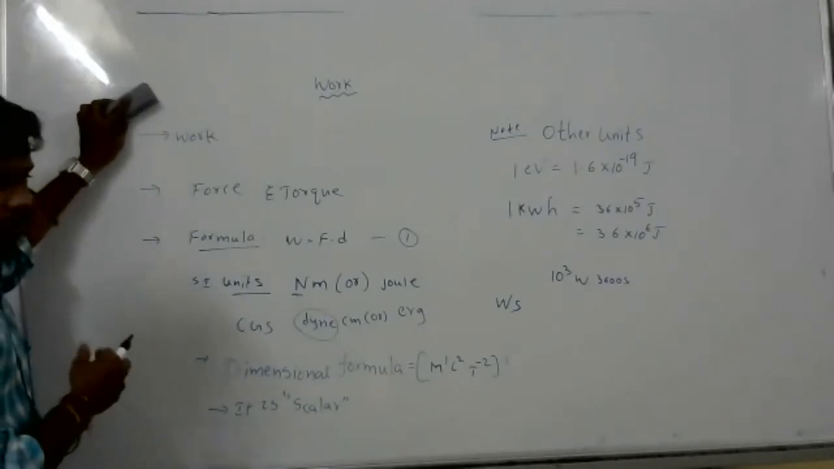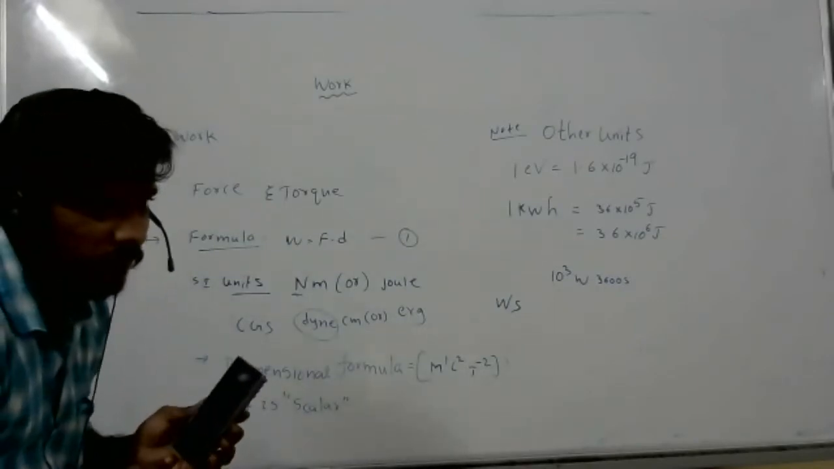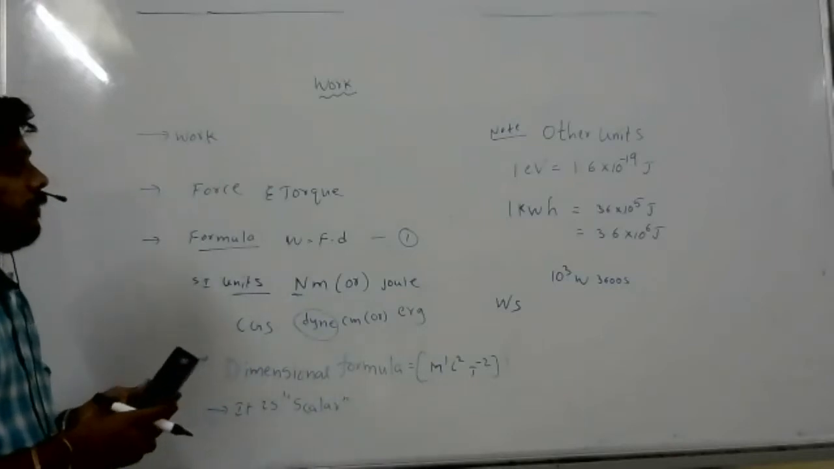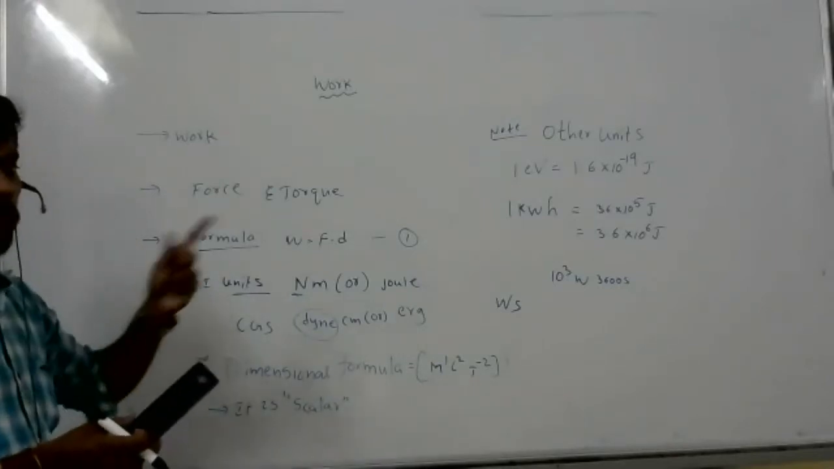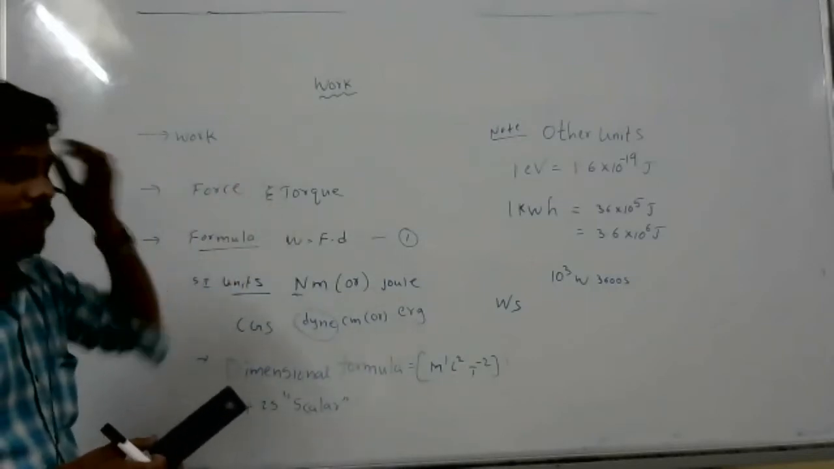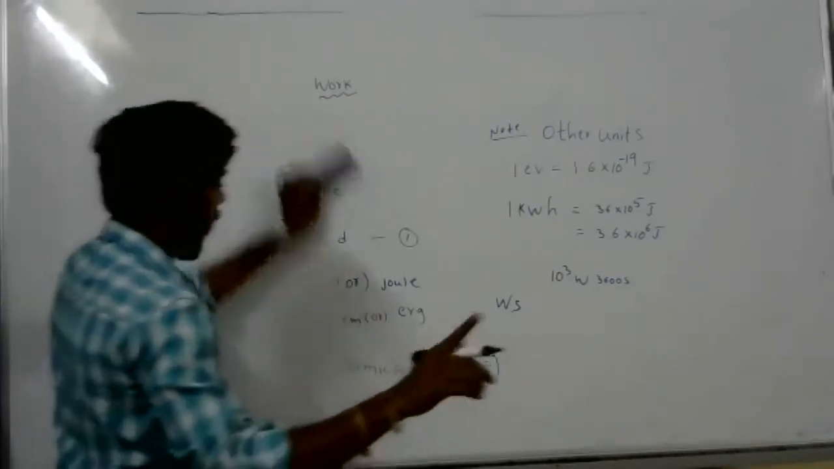Sir, why do we take 1 electron volt is equal to 1.6 into 10 to the power of minus 19 joule? Electron volt, that is the unit, no? Why do we keep that number? Yeah, I will tell you. Just a minute.